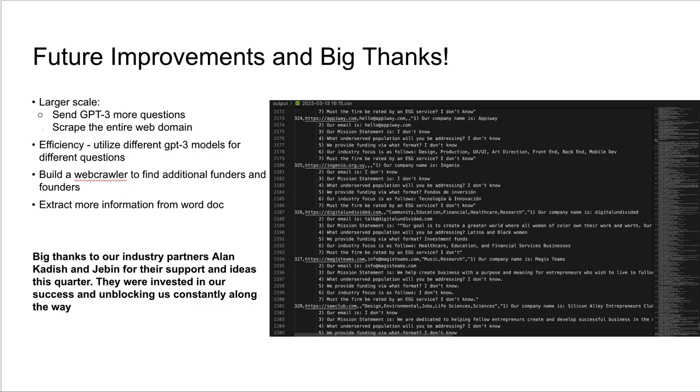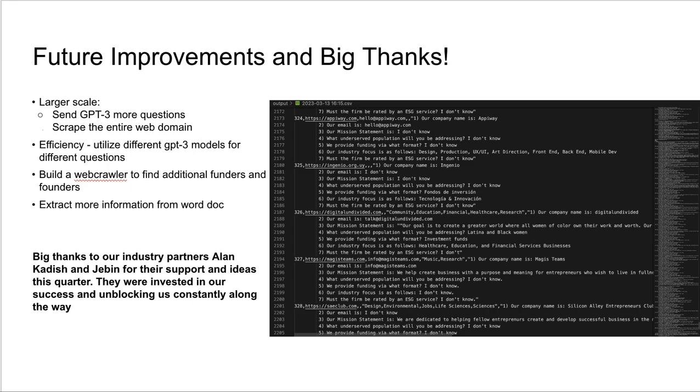You could build a web crawler to find additional funders and founders that were not in the original Word doc. In addition, there's a lot of information that we didn't touch in the Word doc that could be extracted using NLP or other tools like that.